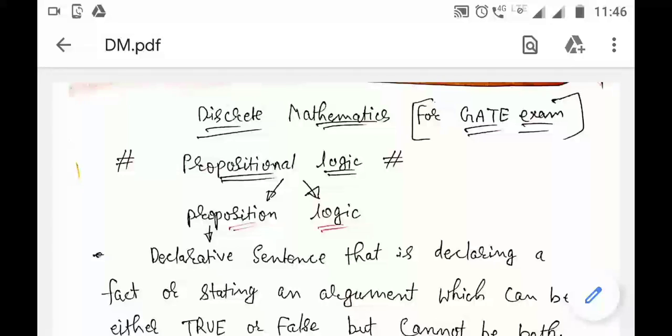My name is Rohan. Today I am going to teach you about discrete mathematics for the GATE exam. Its first topic is propositional logic. Now see, propositional logic consists of two words. First is proposition and the other is logic.